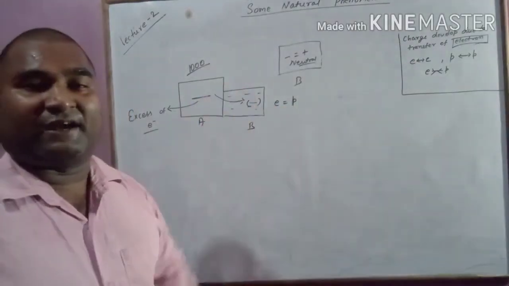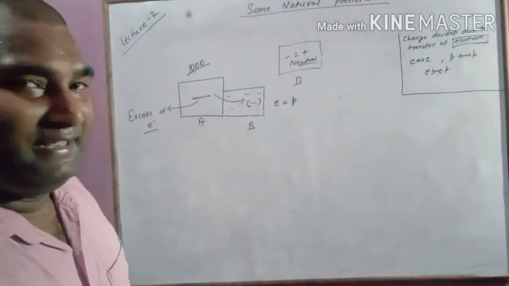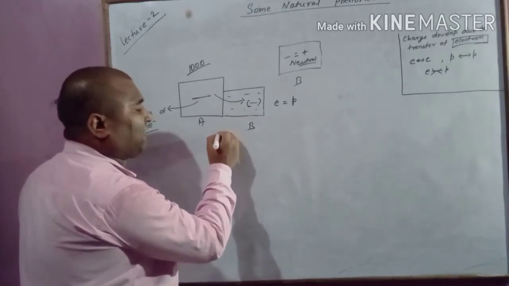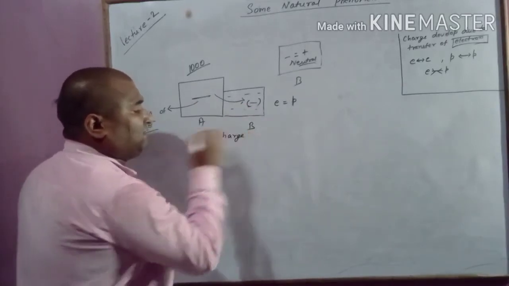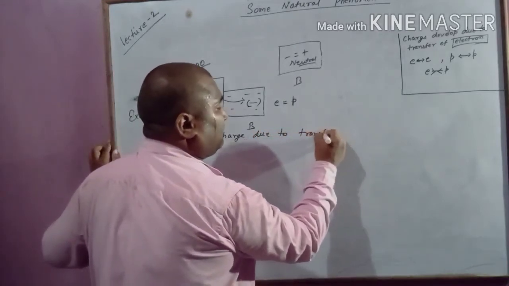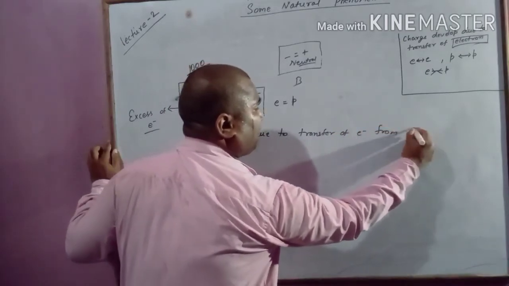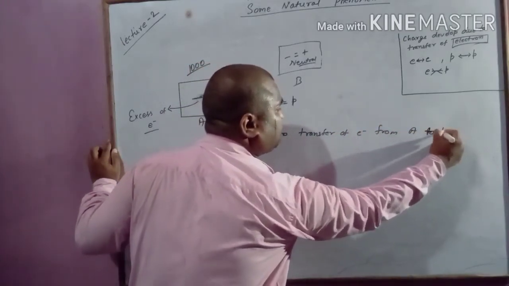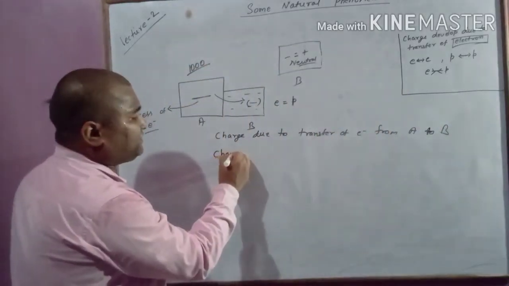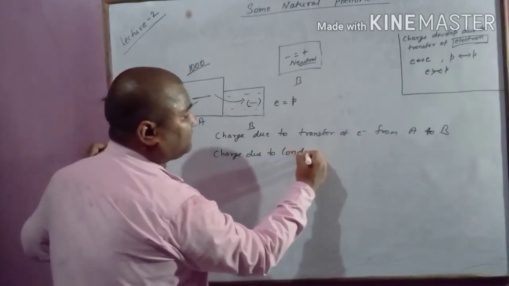This transfer of electron makes this body also charged, negatively charged. Then we can say this charge is due to transfer of electron from A to B, and this type of charging is called charge due to conduction.